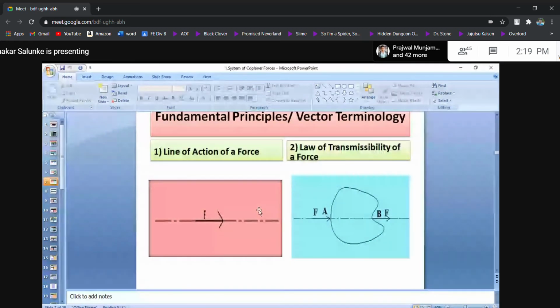Now many times students directly attack the problem. Don't solve the problem directly. First, try to understand the fundamentals. Once you understand the fundamentals, automatically you will be able to solve the numericals. Many times you jump directly to numericals, then whatever difficulties you face, you come back again and sort them out.